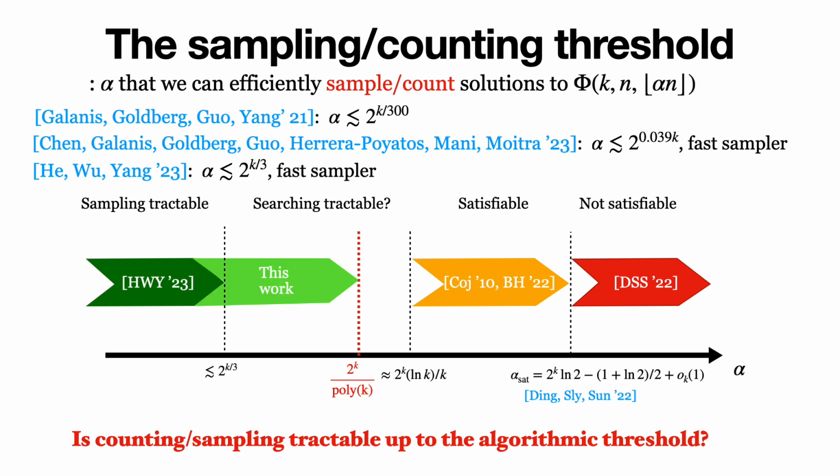In our work, we answer this question affirmatively. We show that counting and sampling random k-SAT is tractable when the density is below 2^k over a polynomial of k, showing that counting and sampling for random k-SAT matches the satisfiability threshold and the algorithmic threshold at the exponent.